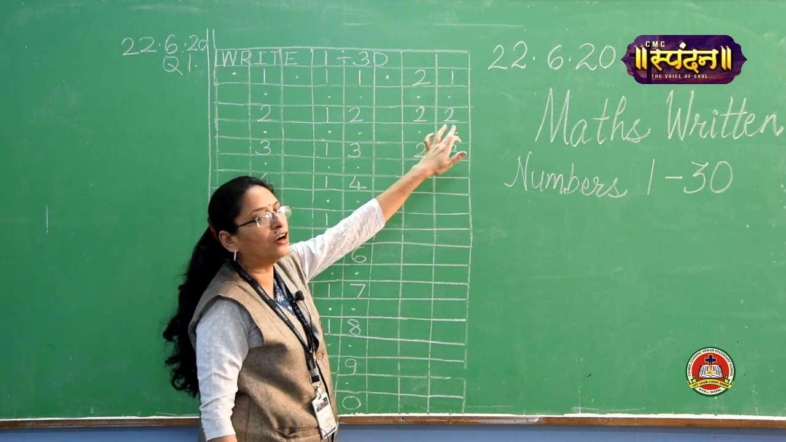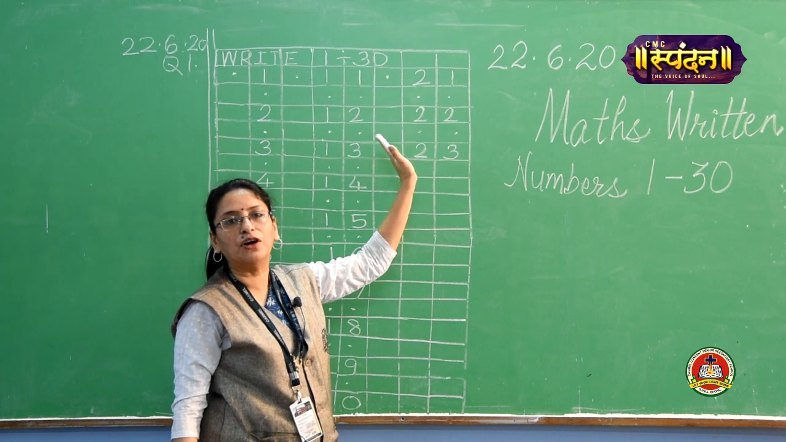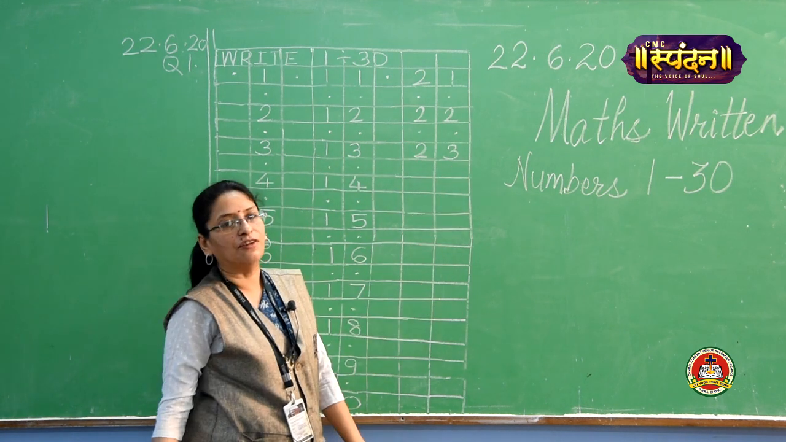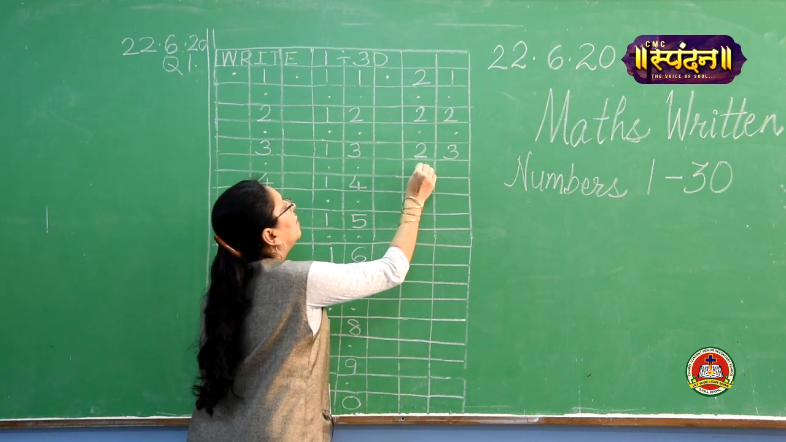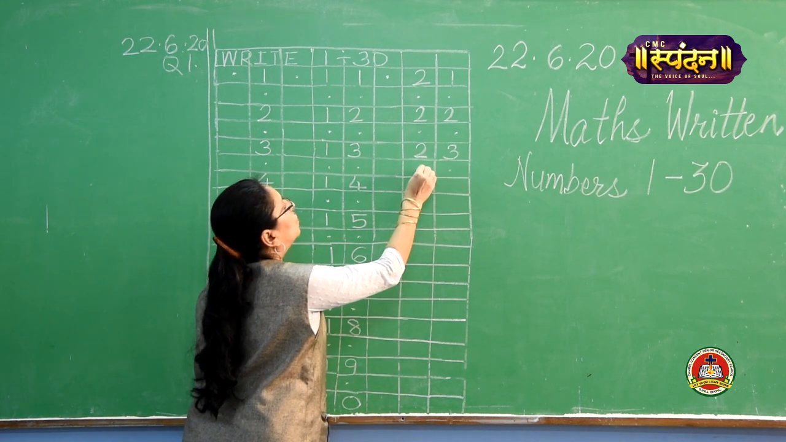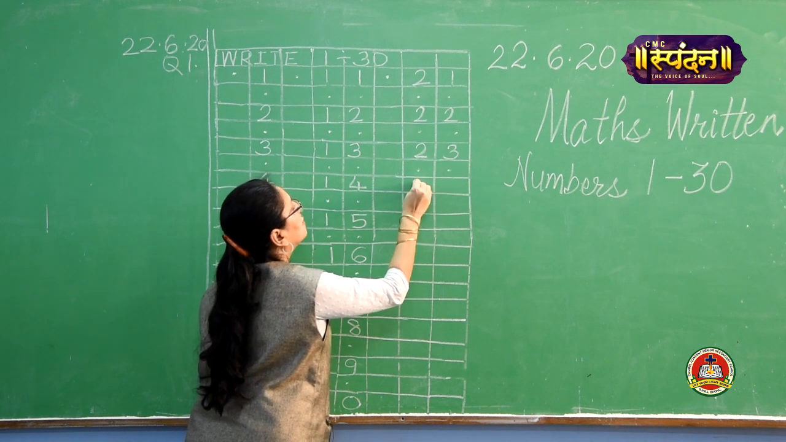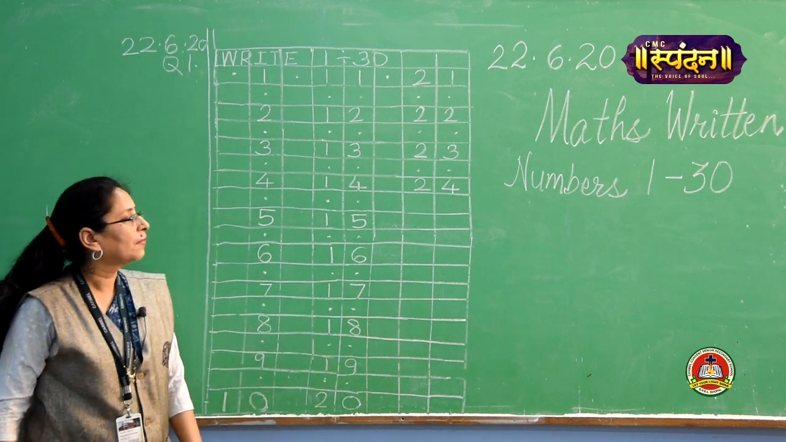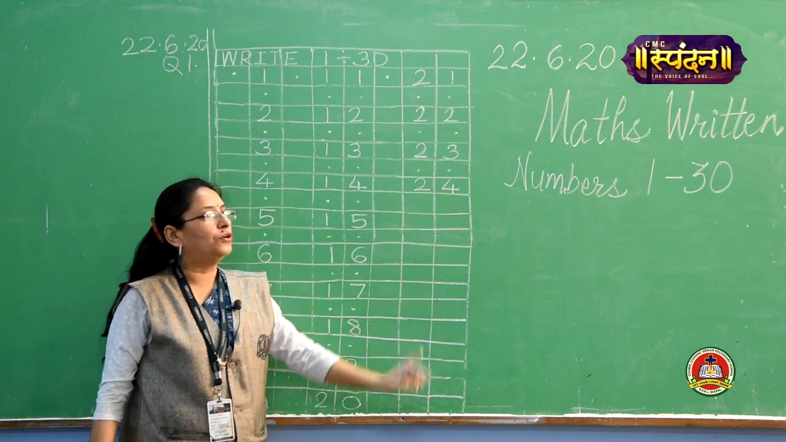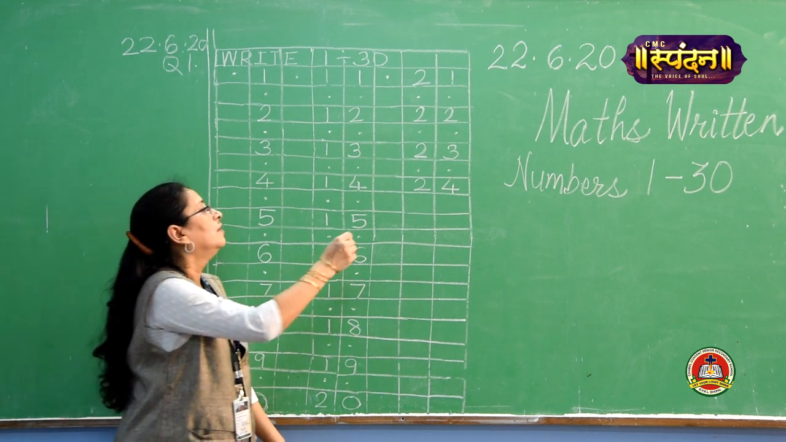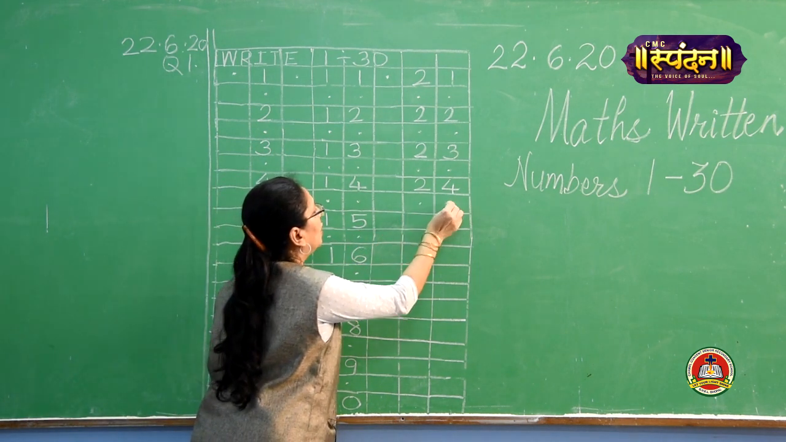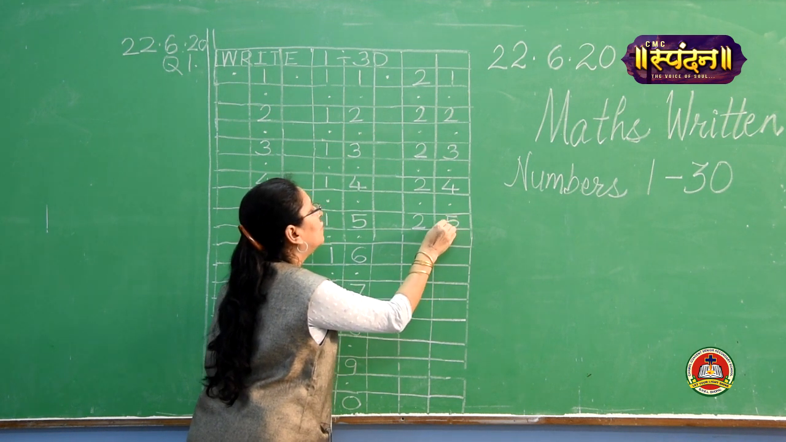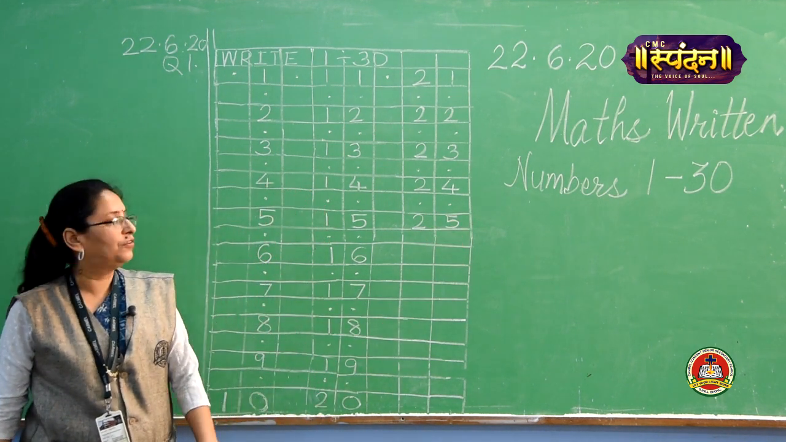If you want to put the dots, it's okay. If you don't want to put the dots, it's also okay. Then 2, 3, 23. What will come after 2, 3? 2 and 4, 24. Come on, put 2 dots, then write 2, 4, 24. Repeat after me. Come on, again put 2 dots, write 2, 5, 25.